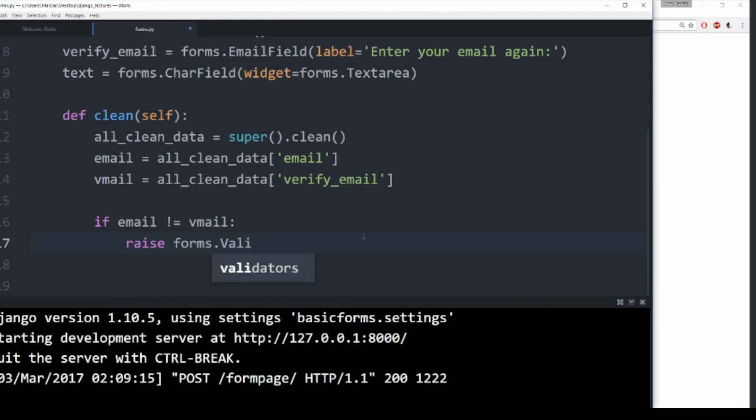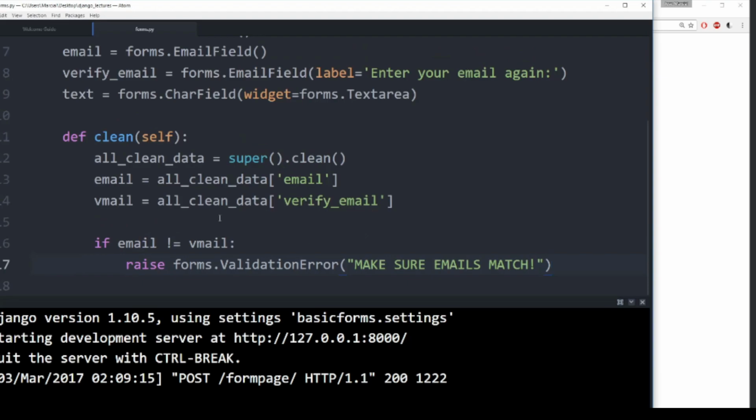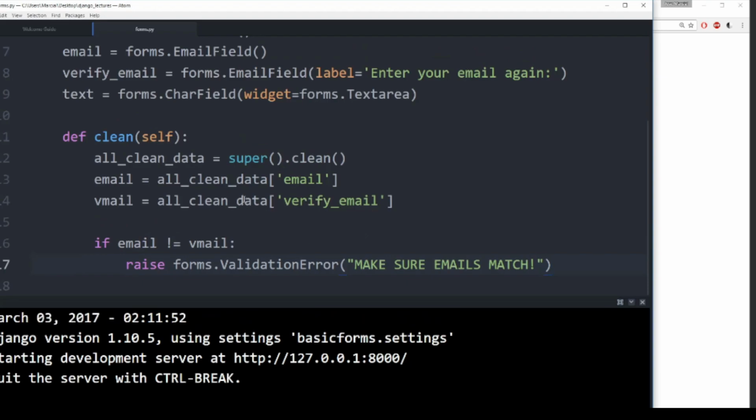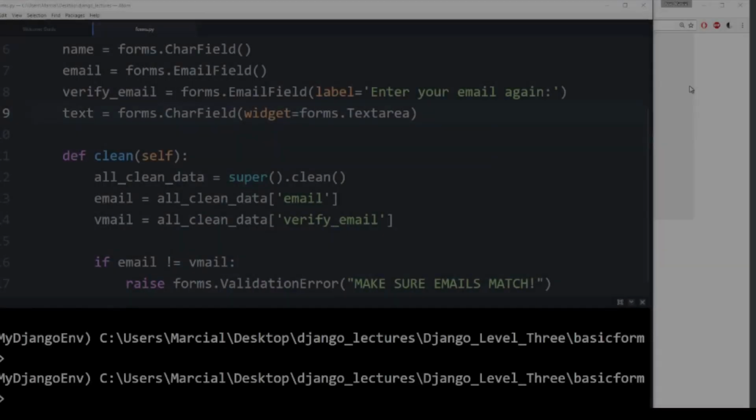The message will be, make sure emails match. So we probably don't want to yell at the user in all uppercase, but it's fine for our purposes. In that case, we don't actually need to return anything. If the clean runs and everything works, that's totally fine. We don't need to return.